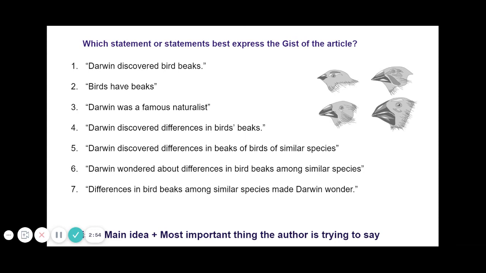Okay, so one of the things you want to think about is kind of the main idea plus the most important thing the author is trying to say, and that's going to be the gist of the article. Let me know which statement or statements you think best express the gist of this article.